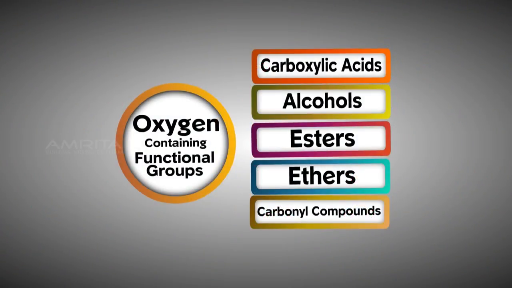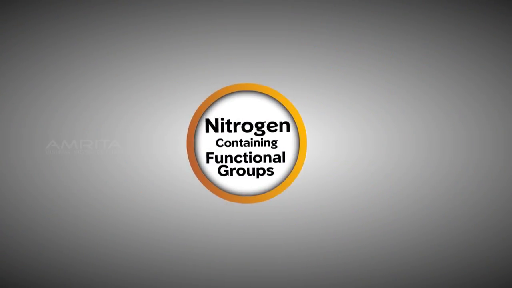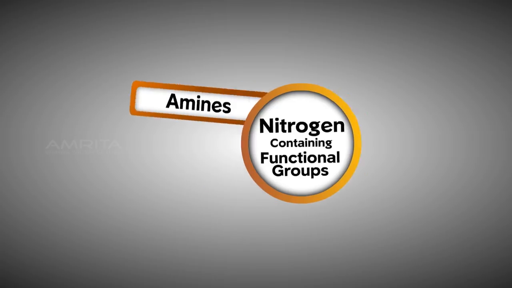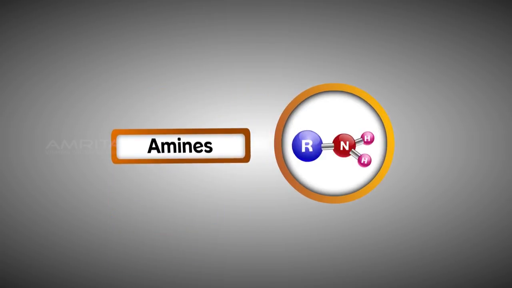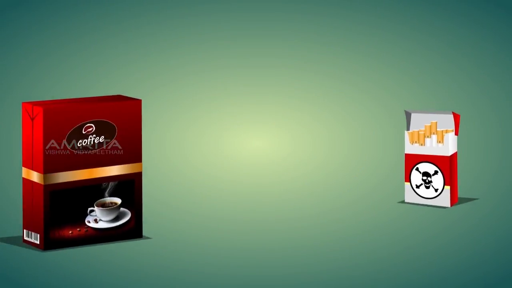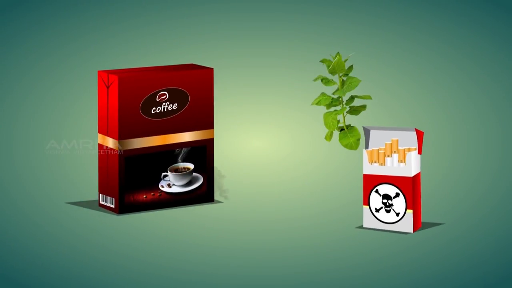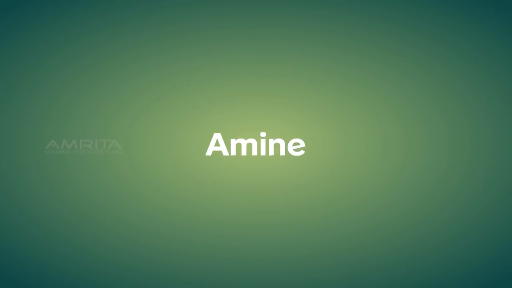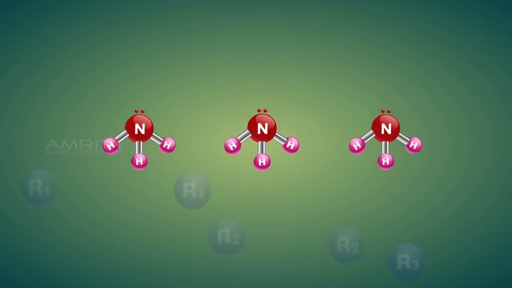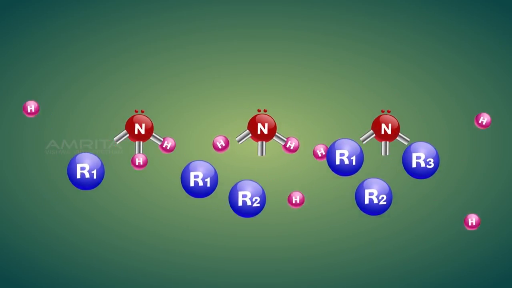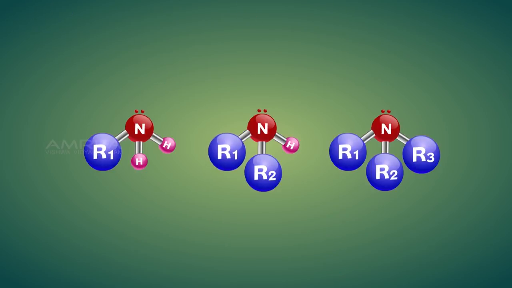We will now learn about those functional groups that contain nitrogen, and that is amines, amides and nitro compounds. Amines. Some of the alkaloid drugs such as nicotine and caffeine contain the functional group called amine. Generally, amines are organic derivatives of ammonia in which 1, 2 or 3 hydrogen atoms have been replaced by hydrocarbon groups.